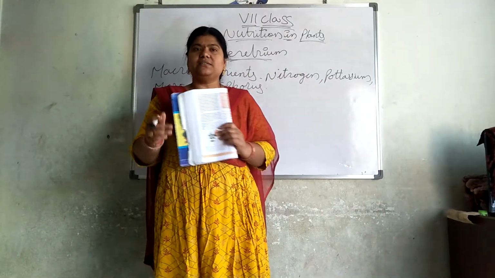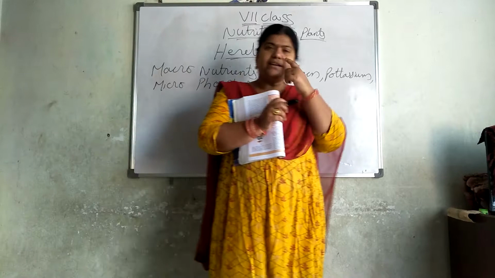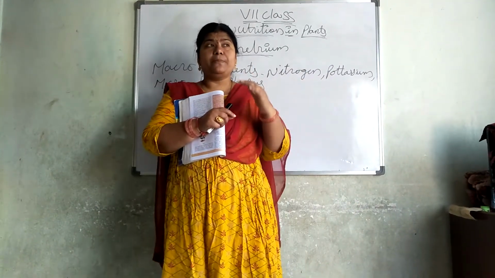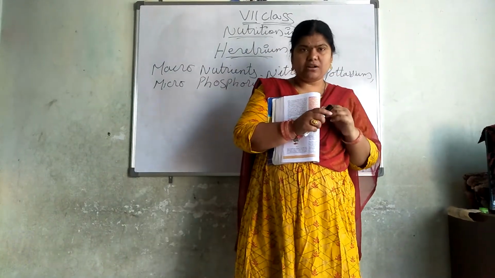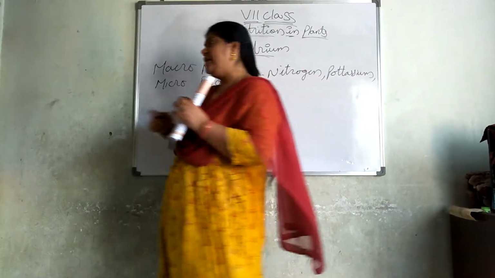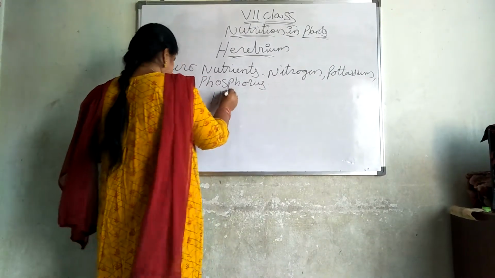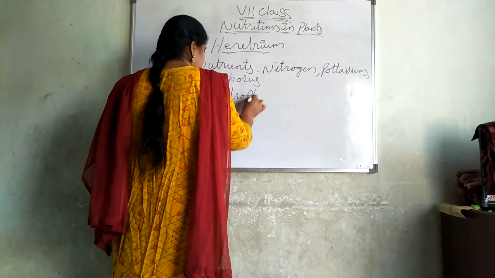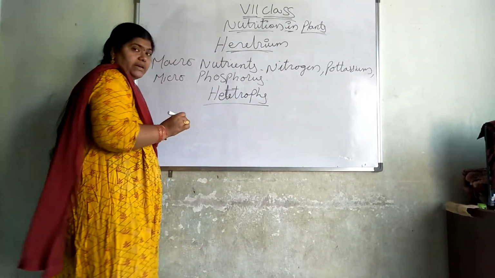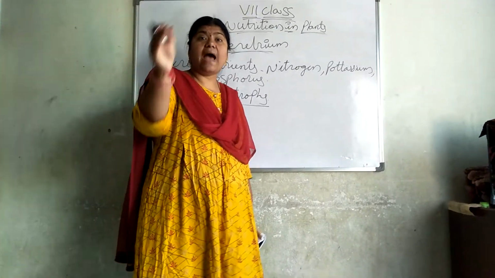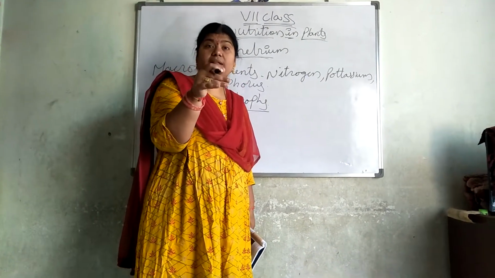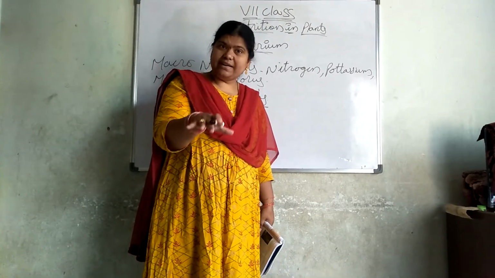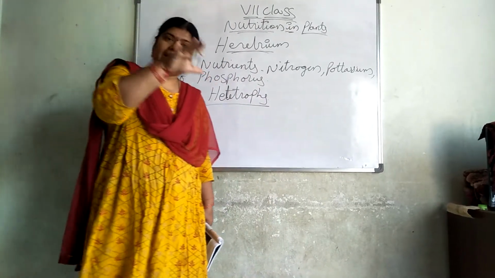Plants that grow on other plants. Now, yesterday I told you, what is that? Autotrophs. Autotrophs means those which can prepare their own food by themselves. Now we are going to tell about the heterotrophs. Okay? What are heterotrophs? The plants which depend on other plants, which do not have chlorophyll, which are not green in color, they depend on green plants.